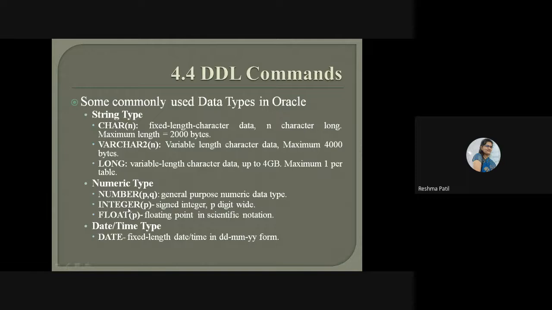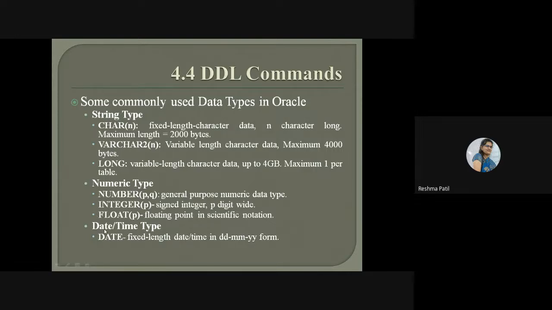Then the integer data type is there. Here we are going to take a single value only, an integer. It is not a float value. It is a signed integer p digits wide. However many digits we want, that many wide it will be. Then float p, floating point in scientific notation. So these are the data types under numeric type.